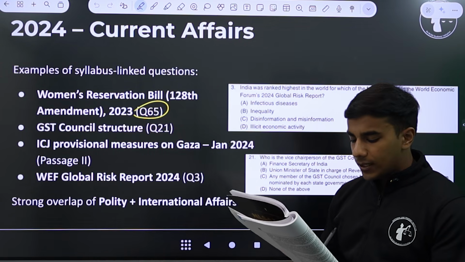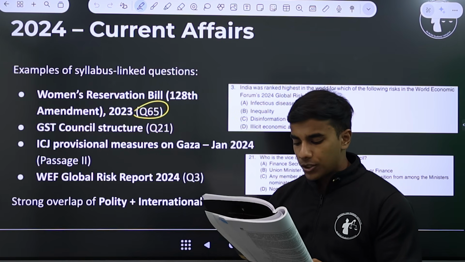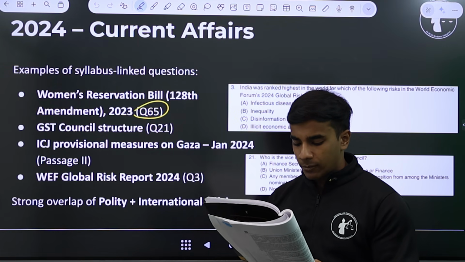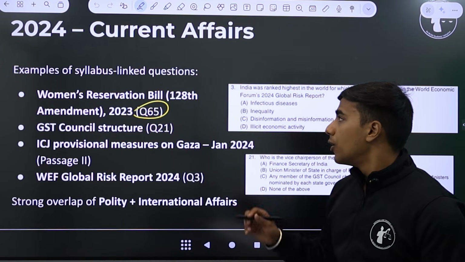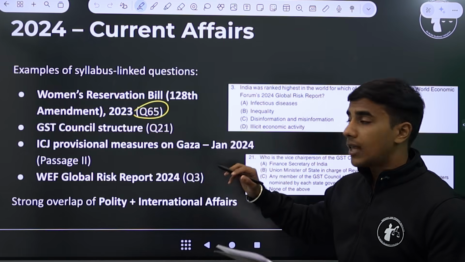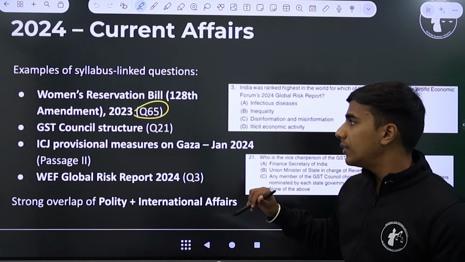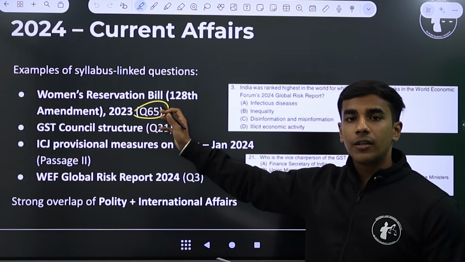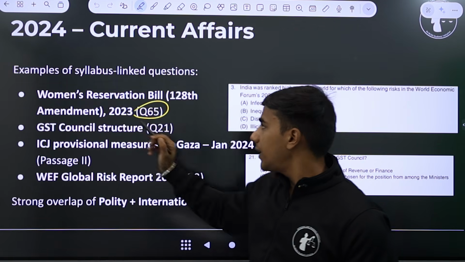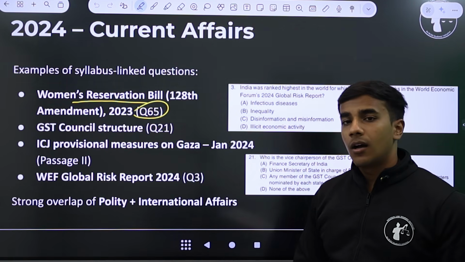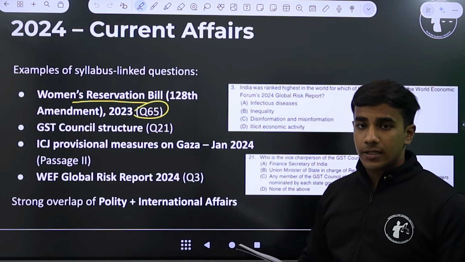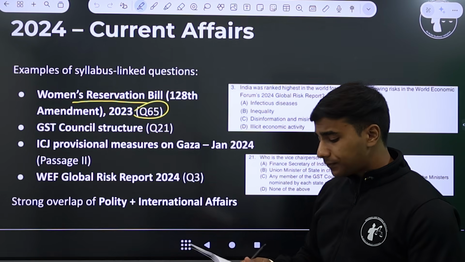So in September 23, the Indian Parliament passed the Constitution 108th Amendment Bill. Which of the following does it pertain to? Or 128th, I'm sorry. The 128th Amendment Bill was passed in September 23, and now the question was, what does this bill pertain to? The bill pertained to the Women's Reservation Bill that introduced reservations for women in several sectors.